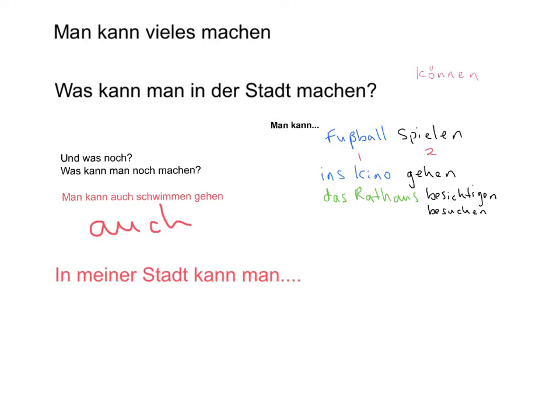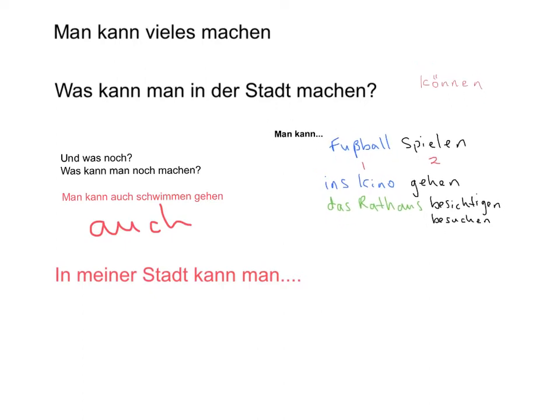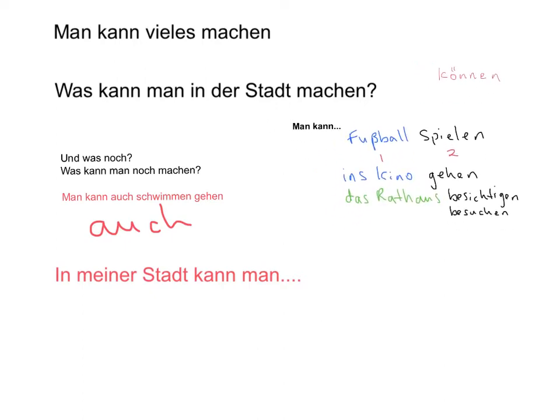If you have the in meiner Stadt first, in meiner Stadt, kann man, then the rule stays the same. So we could take any of our sentences over here, for example, the Fußball spielen. So in meiner Stadt kann man Fußball spielen. Make sure you've got that capital F. In meiner Stadt kann man ins Kino gehen.